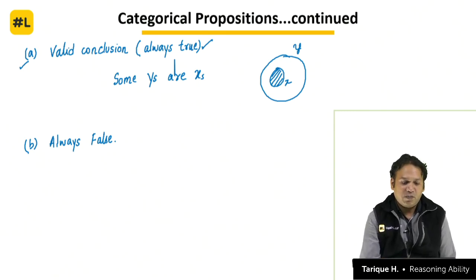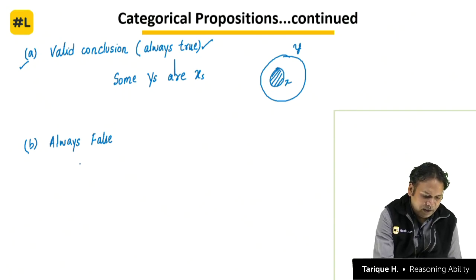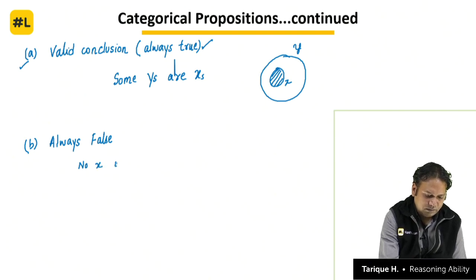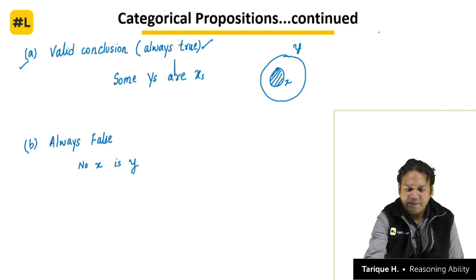And now we are going to look at what is always false. So if I say that no x is y, can this be true? Understand what is given to you. What is the statement? Let me write the statement here. Universal affirmative. The statement is all x's are y's.